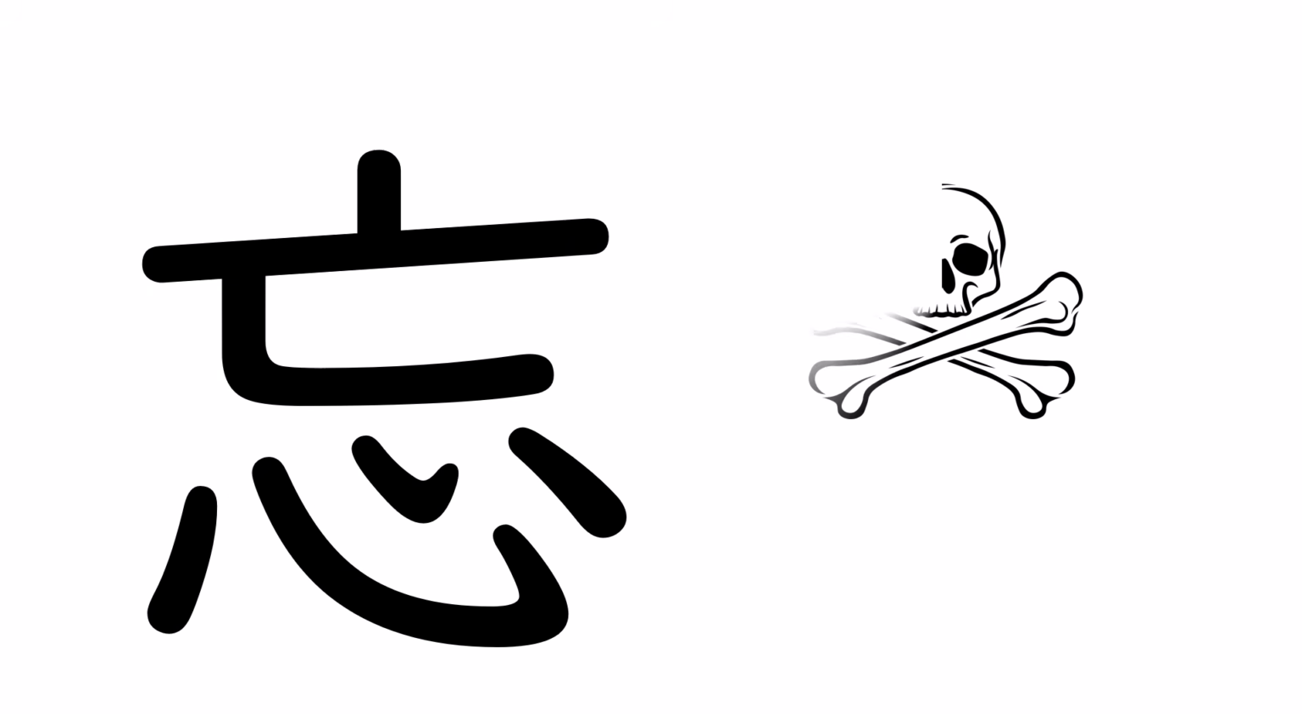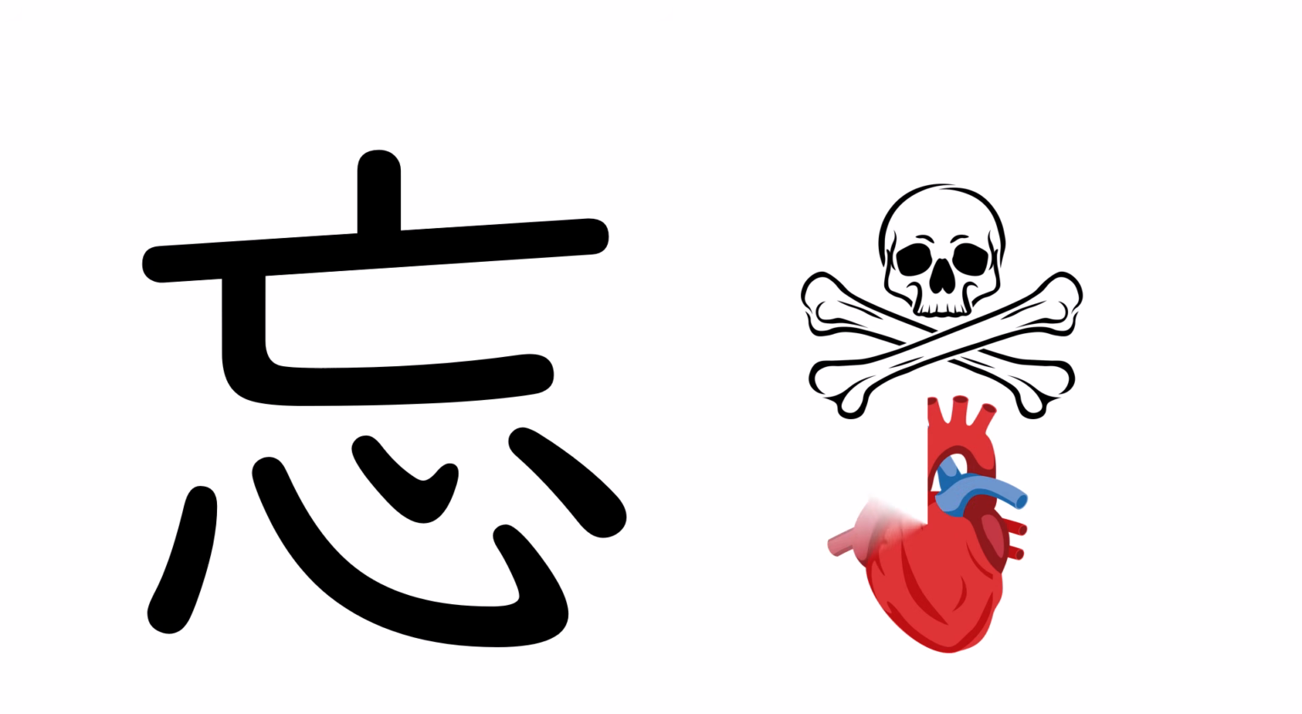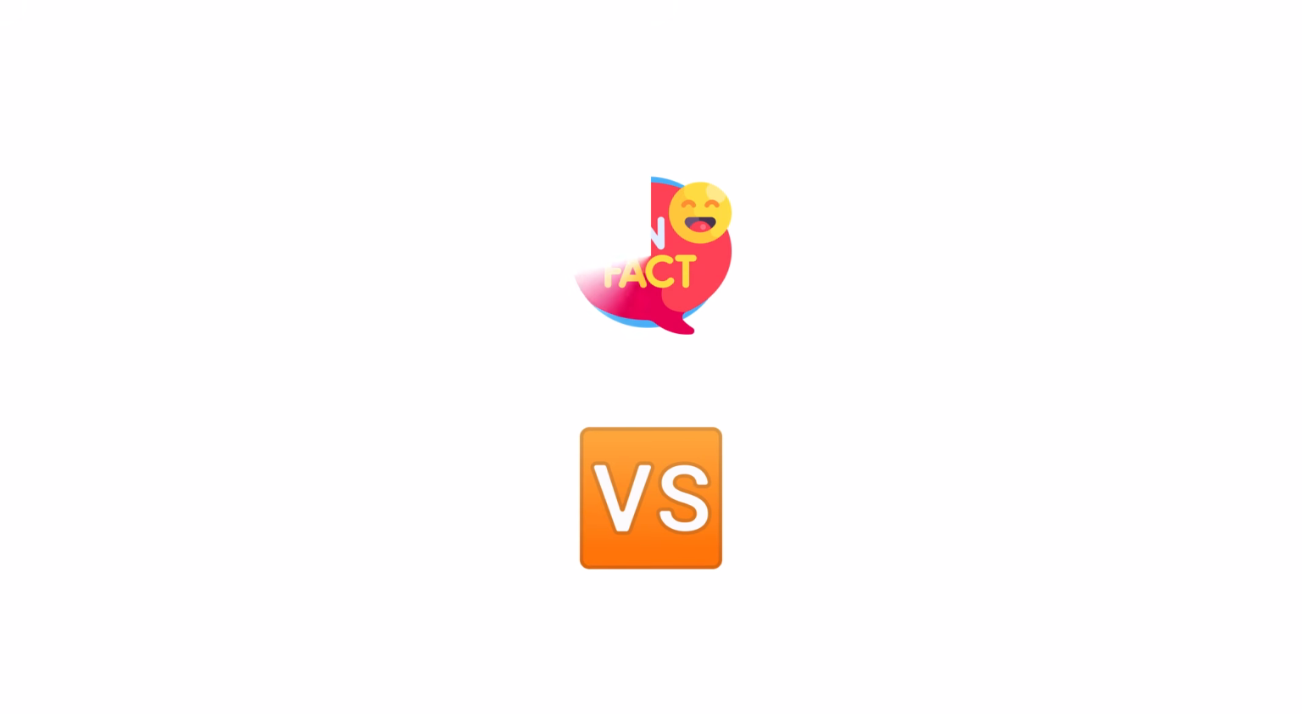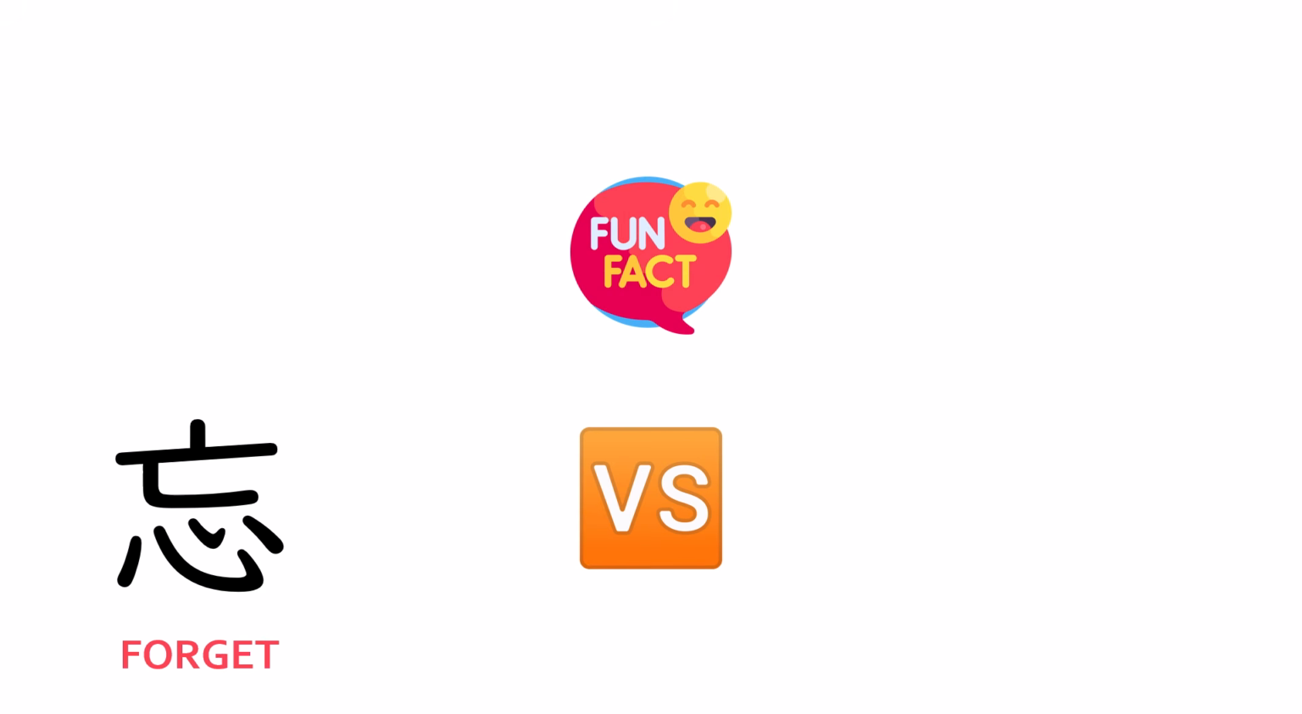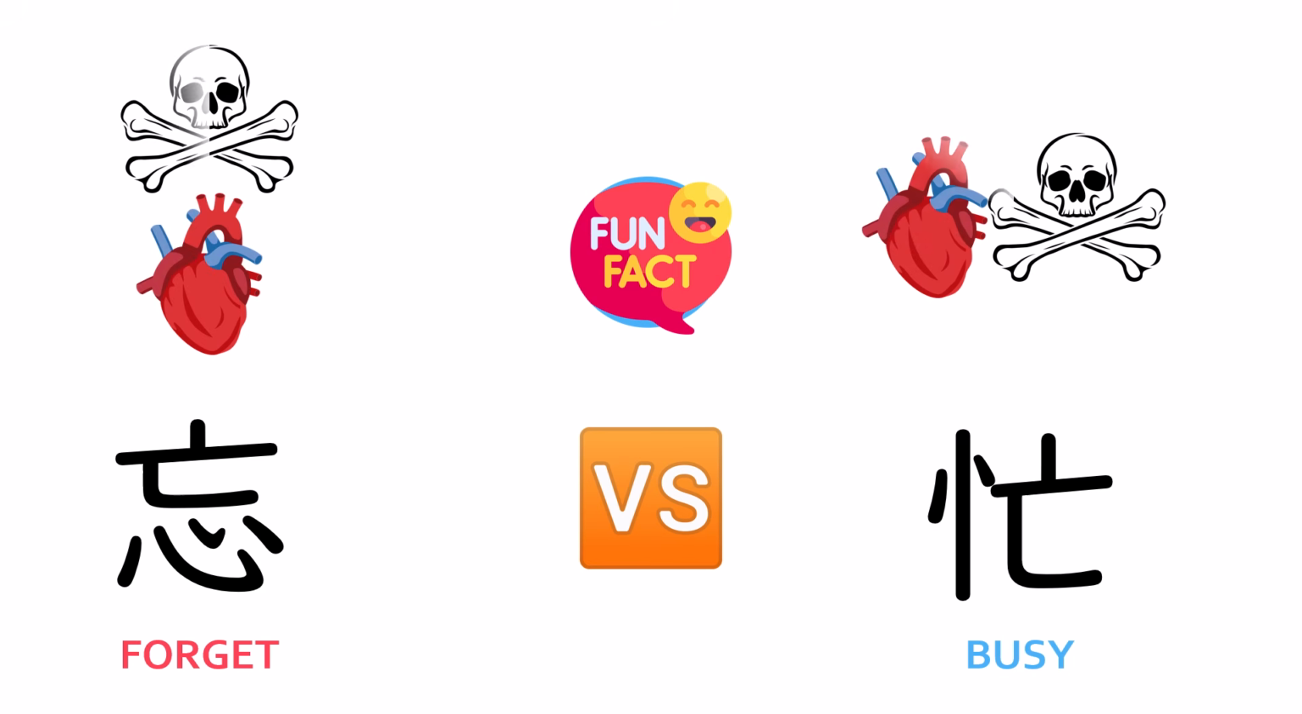Now, what happens when you forget? Something disappears from your mind or heart in this case. Fun fact, the kanji forget goes together with another kanji of similar etymological roots, and that is the kanji busy. As you can see, both have heart and disappear composition. What a clever way to use these elements.